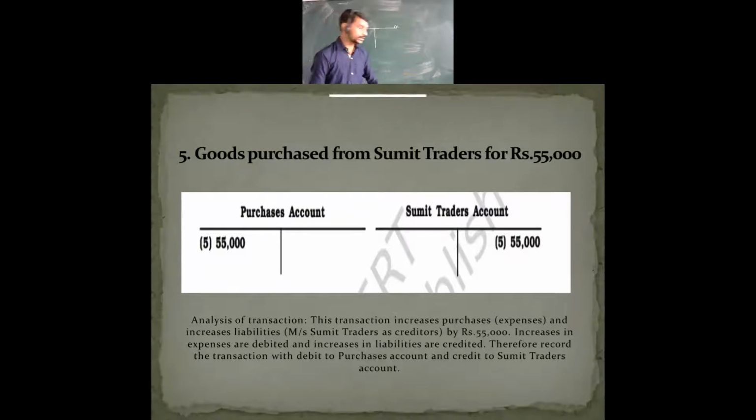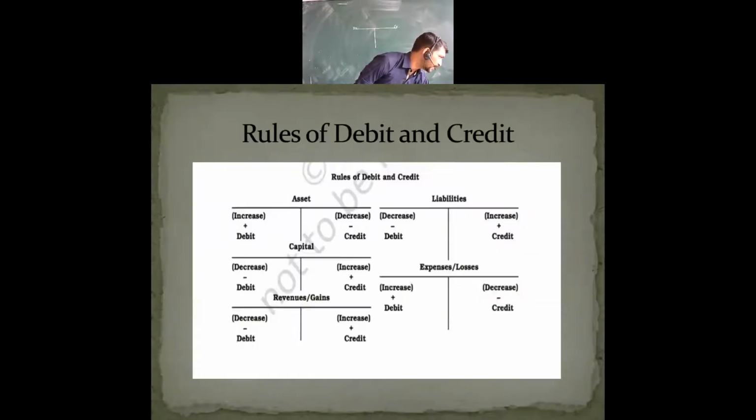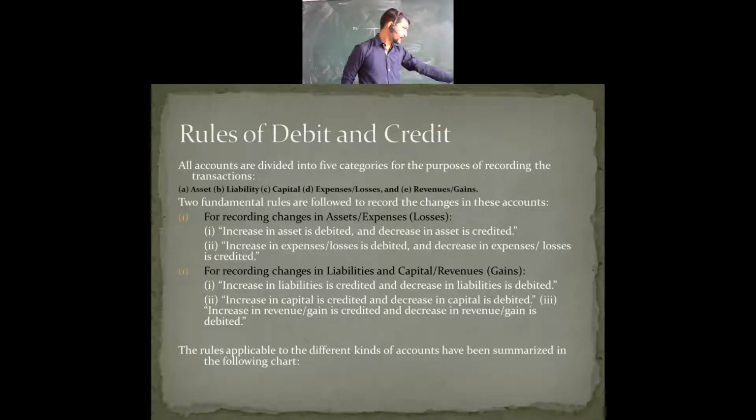The second point, I will move back here. There is an increase in expenses because you are purchasing and paying there, so expenses are debited here. Under the first rule, at the second point, it has been told that if there is an increase in expenses, it should be debited.